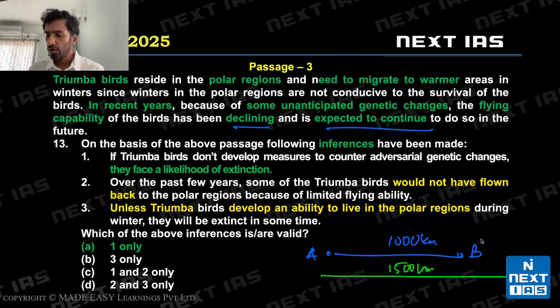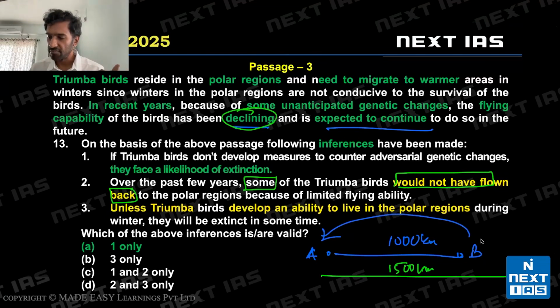Correct? We don't know. So my point is, some birds would not have flown back tells us two things according to statement 2. It's definitely that their capacity has declined or reduced, and it's reduced such that they cannot fly back. They cannot go from point B to point A again. This we can't state from the passage. If it's declined, if it's reduced, to what degree has it reduced? 1300 kilometers, 1050 kilometers, we don't know that. Correct? So we can't categorically say that some birds would not have flown back. This would be an invalid inference because we don't know to what degree it has declined.